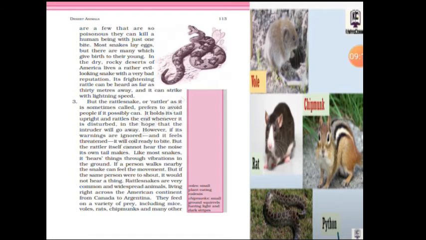It rattles the end whenever it is disturbed, in the hope that the intruder, someone who enters illegally, will go away. The snake doesn't want the person to be there. However, if its warnings are ignored and it feels threatened, it will coil, ready to bite. So if a person illegally enters its place and ignores the rattlesnake, it will not spare the person.